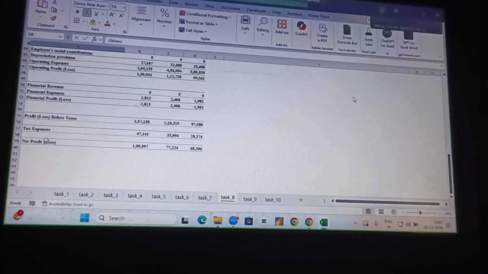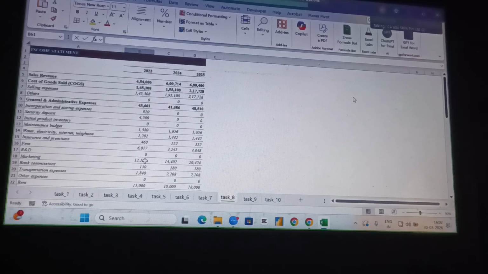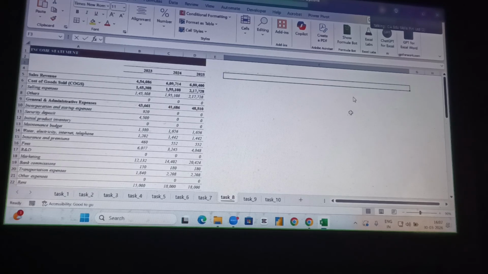So these are the results and the net profit is this. So as a financial analyst, sometimes you receive such data from the management and management asks you, okay, would you please create a report based on the income statements?